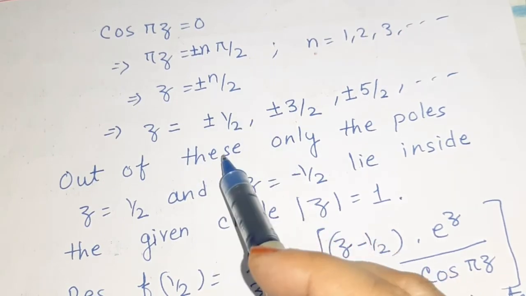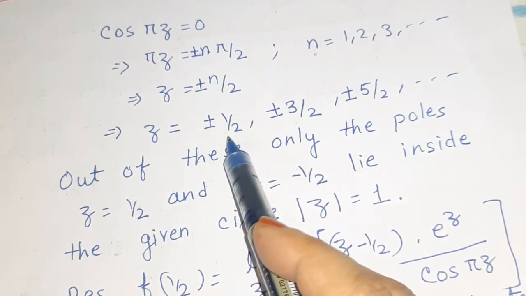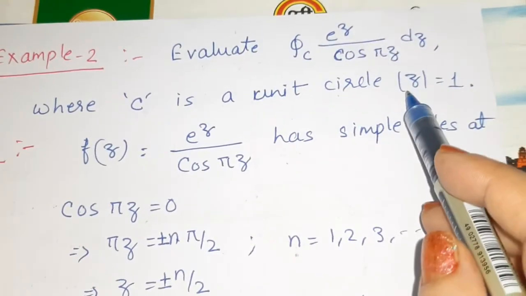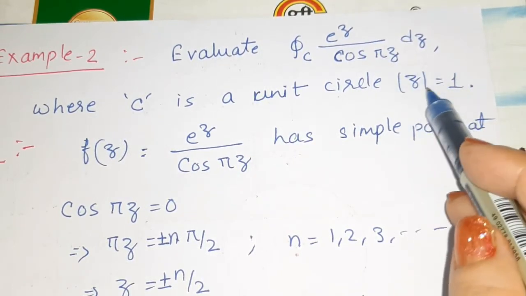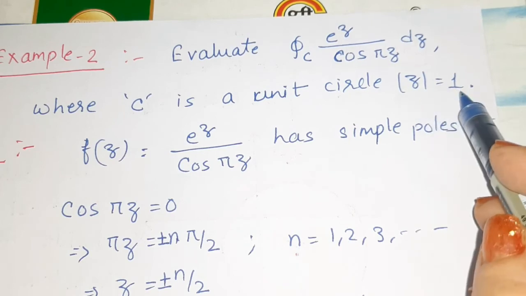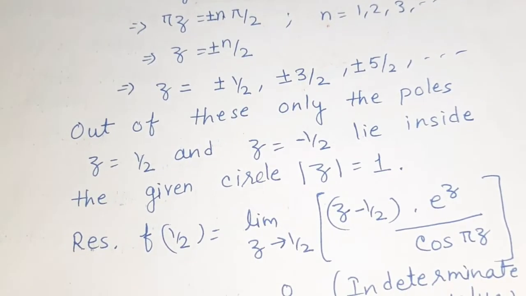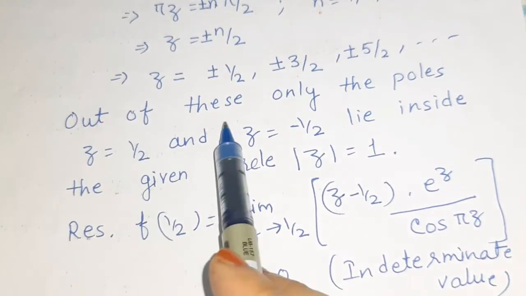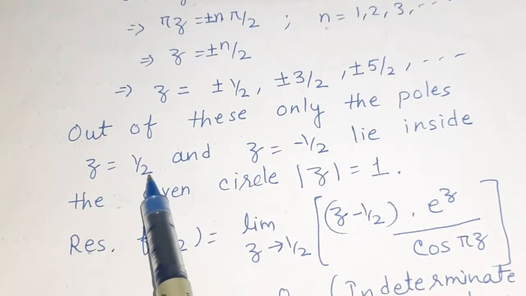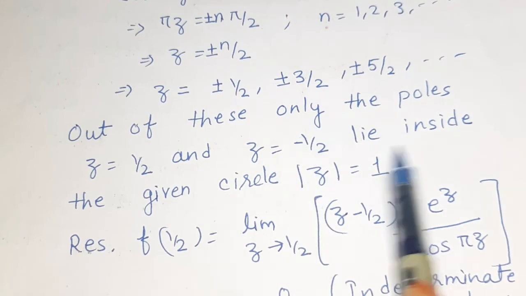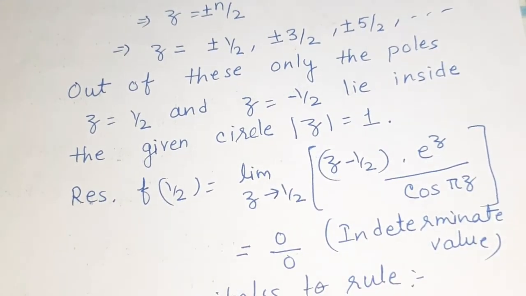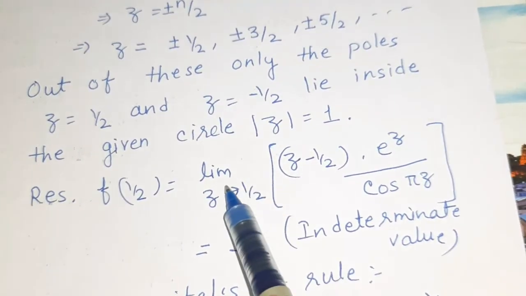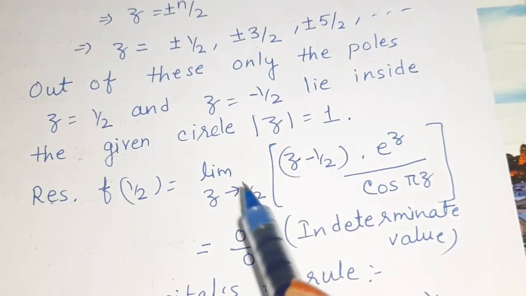And out of all these values, only ±1/2 lie inside this circle |z| = 1, whose center is at the origin and the radius is 1. So out of these, only the poles z = 1/2 and z = -1/2 lie inside the given circle. Okay, so the residue at z = 1/2: again the same formula to find the residue at a simple pole.